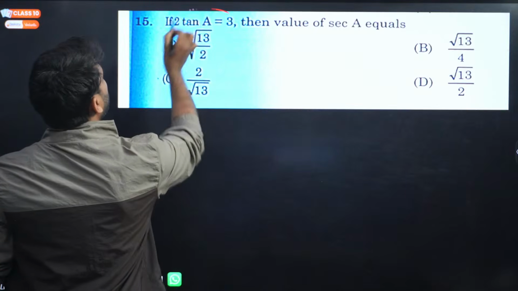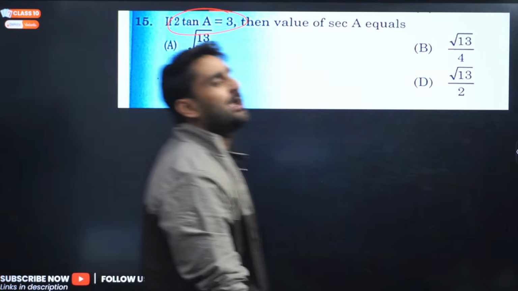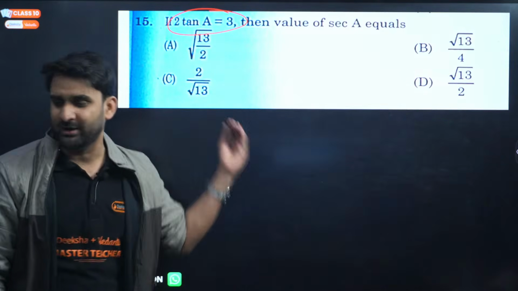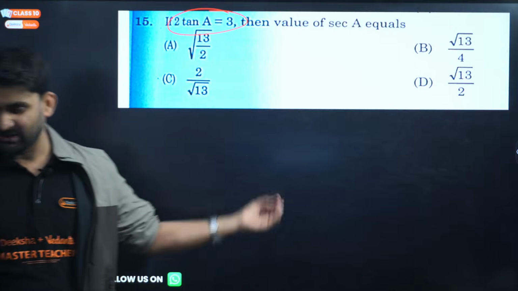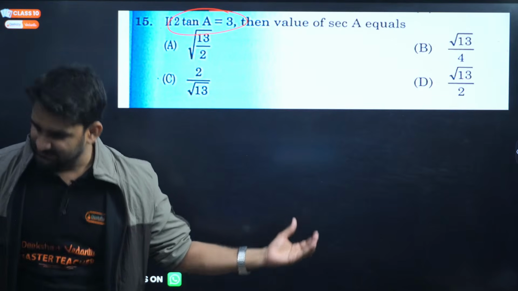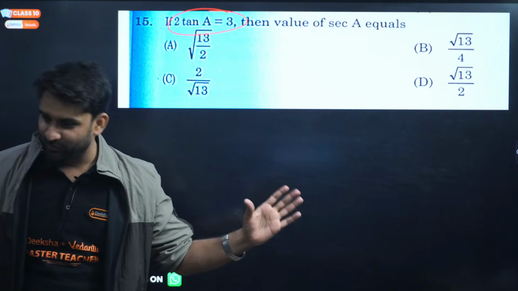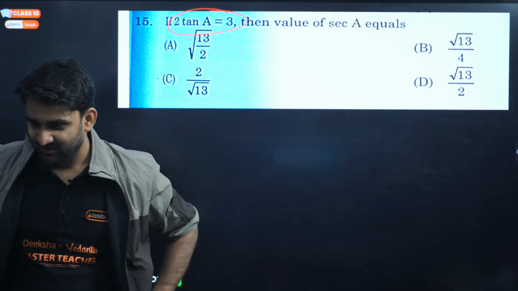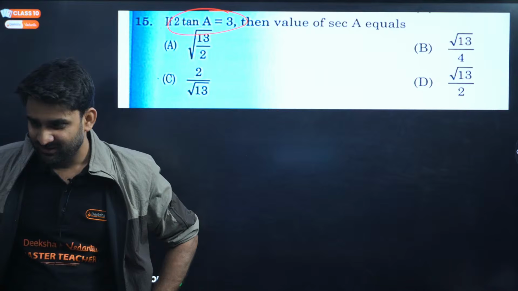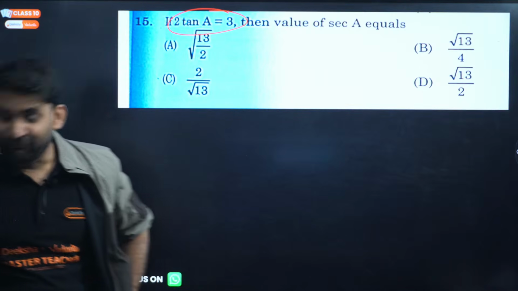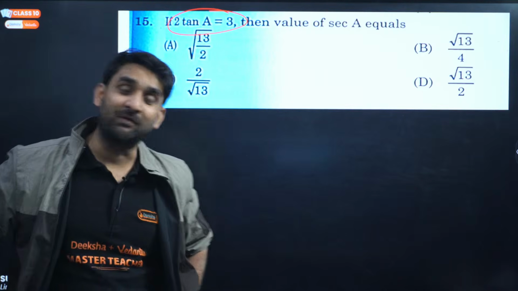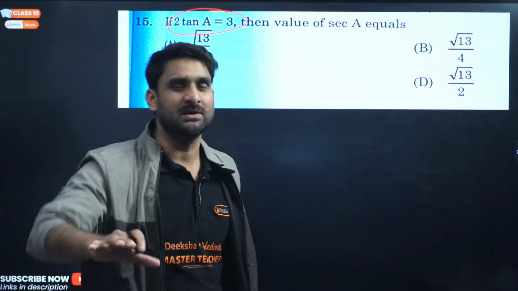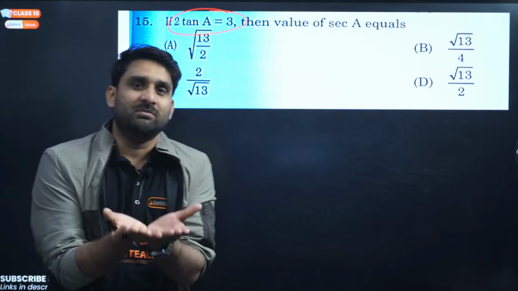And look at this question: if tan A equals 3, then find out the value of sec A. Yes, we have already solved these questions in our class, my dear. Yes, Emerald, set 2 we are going to discuss here. Don't worry. All the questions are from the live class, for the students who came regularly in my class.